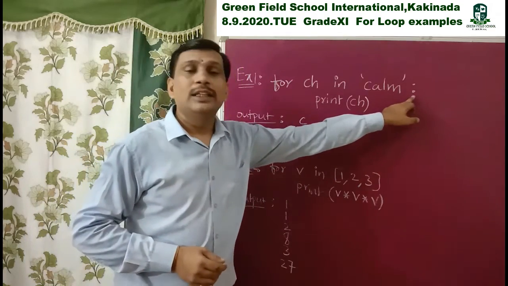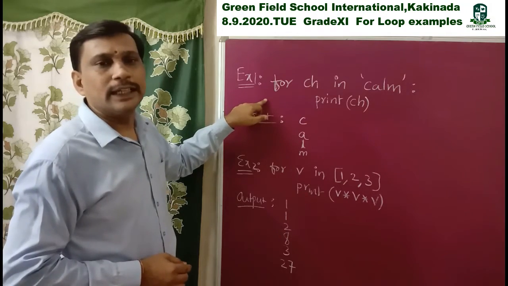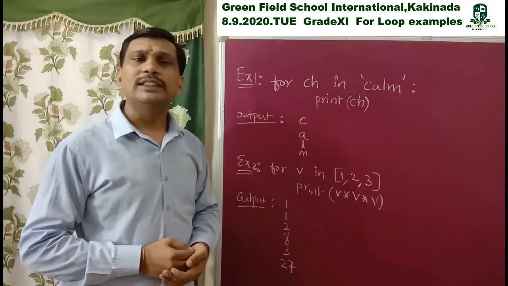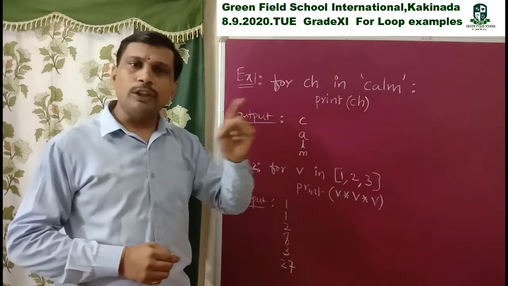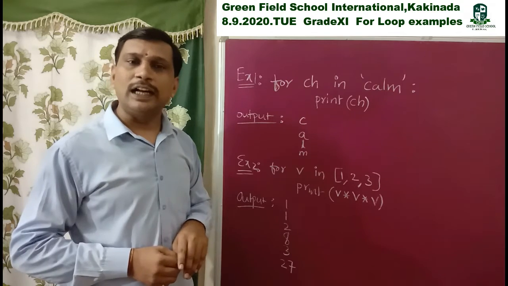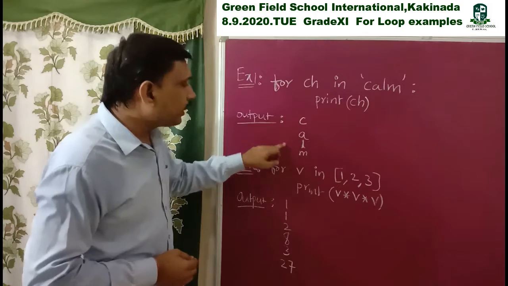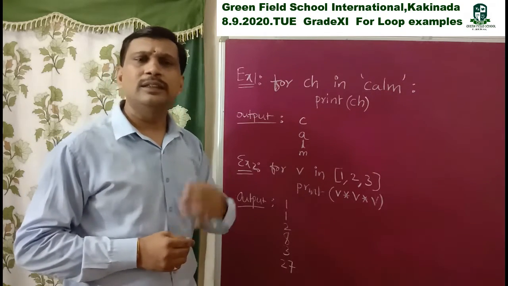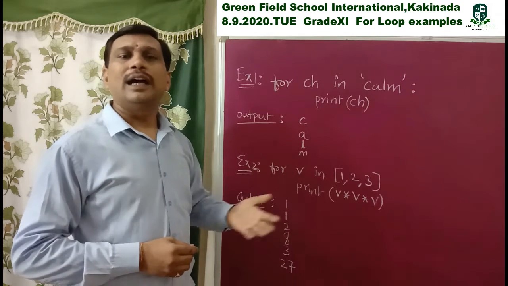After that, a colon is there. Then I maintain some indentation. I write here print of ch. When you execute this code in www.w3schools.com or directly in Python, it displays the following output. You execute all these examples in Python software or another alternative.